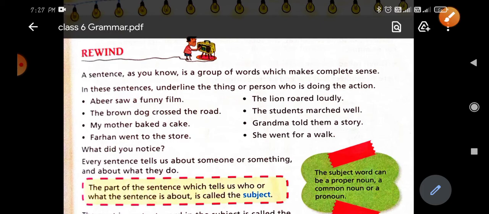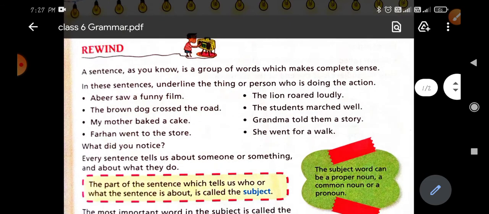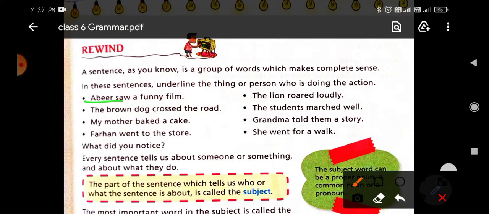In these sentences you have to search out someone or something, and what they do. What is the work of Abir? What is the work of the brown dog?